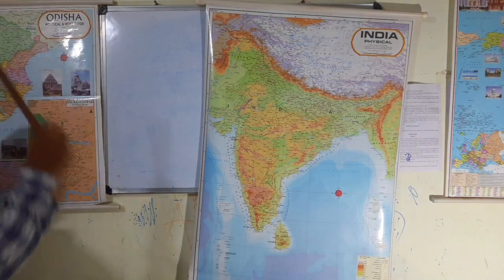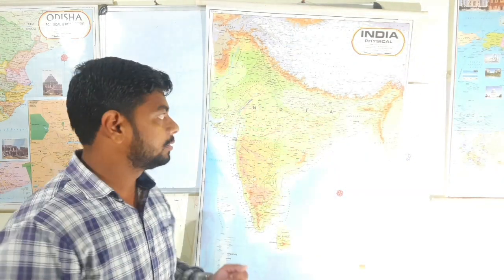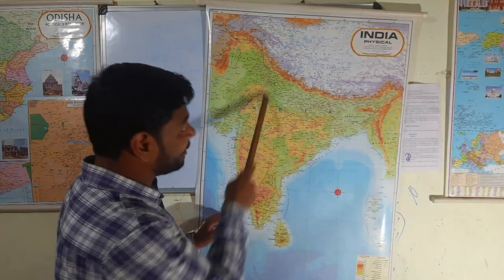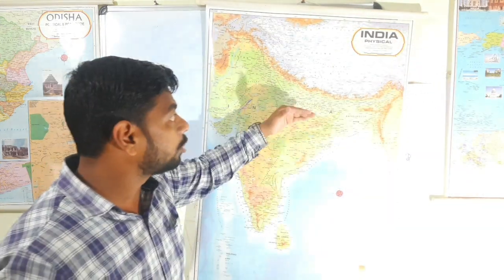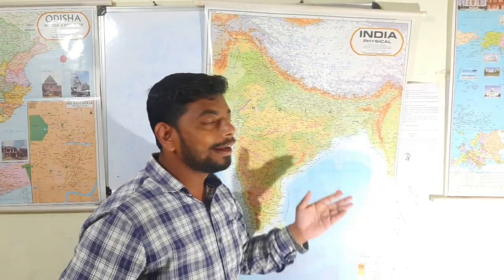Okay. And today we are going to learn in detail about the various physiographic divisions of our country. Broadly, there are 5 physiographic divisions. The northernmost part of our country has the Himalayan mountain, the first physiographic division, followed by the northern plain. The northern plain lies to the south of the Himalayan mountain. In fact, the northern plain is the youngest physiographic division of our country.